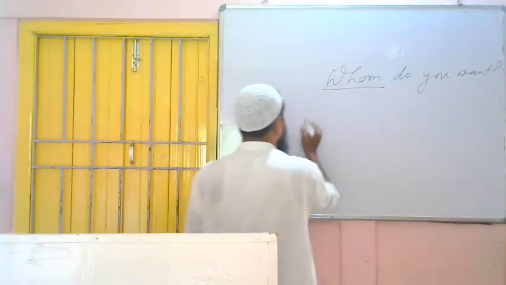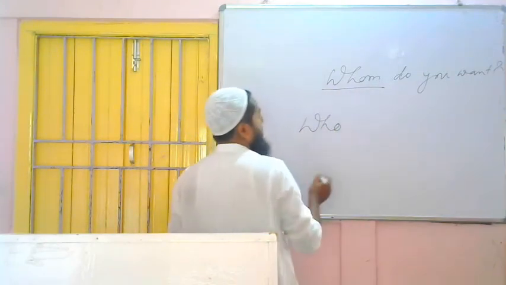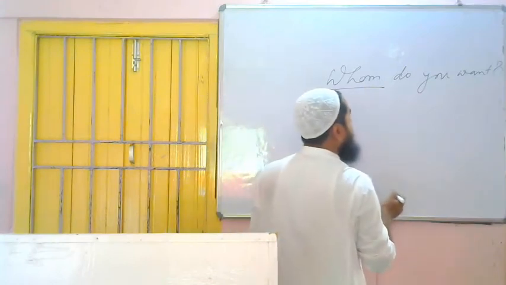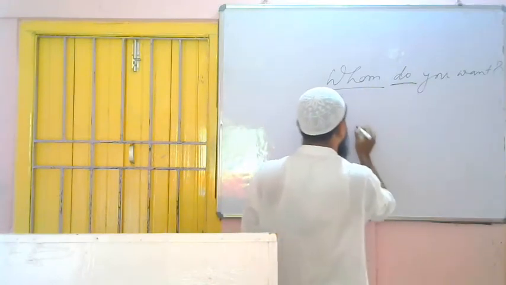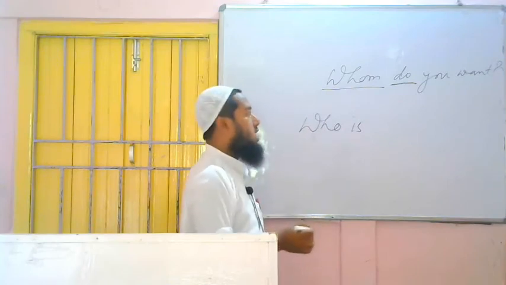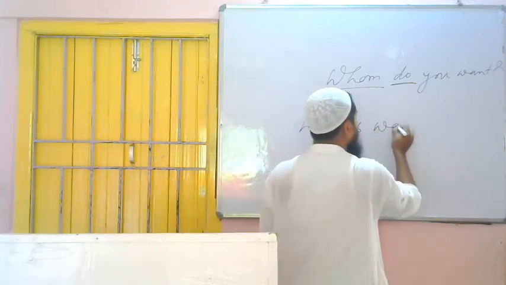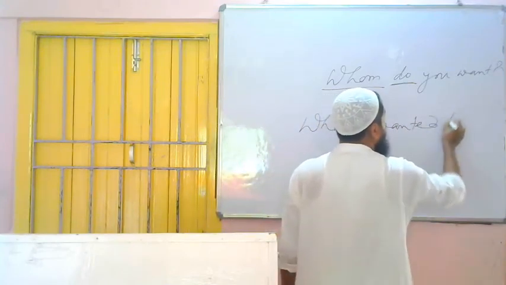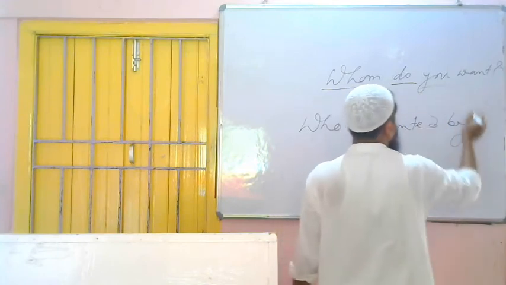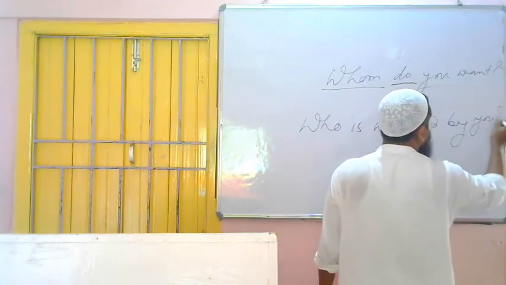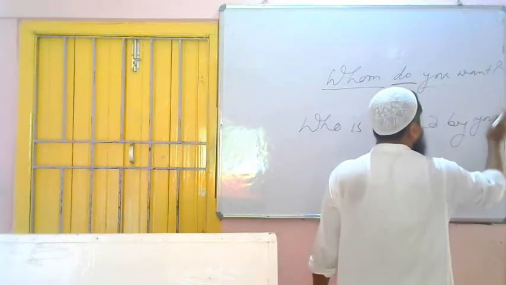Whom is there, that's why you have to use who. Then according to the tense, we have to use am, is, are, was, were, shall, will. So this is what? Present tense, that's why is: who is. The third form of the verb want is what? Wanted. Who is wanted. Then by, the subject is what? You. In place of the object, it will remain the same.